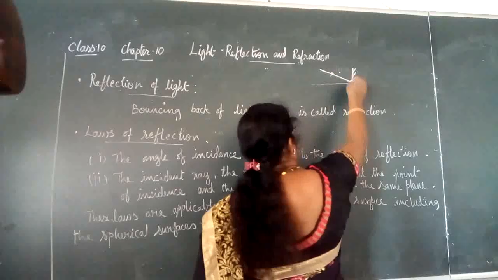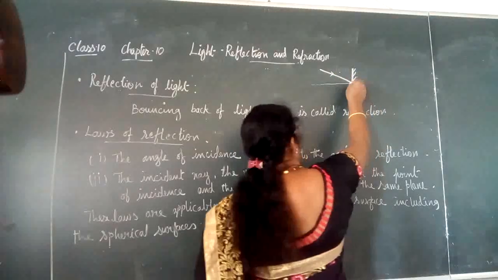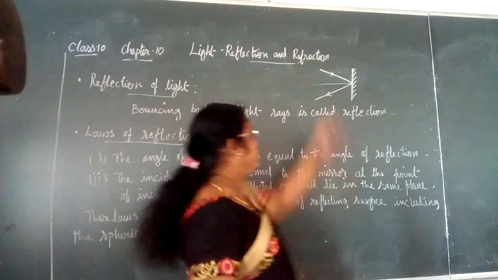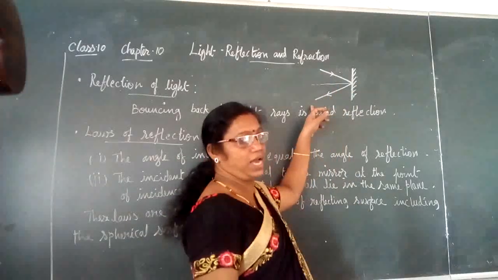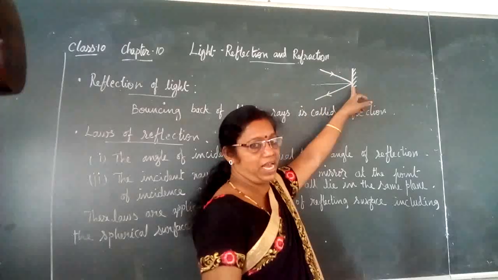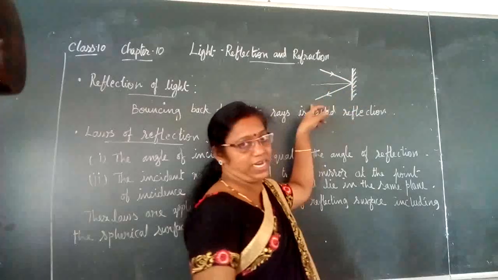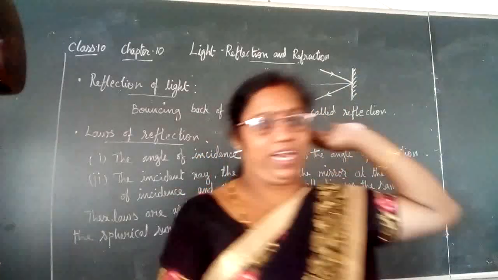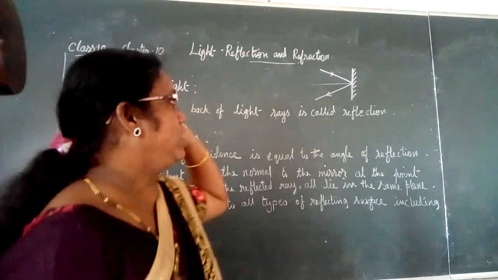Here it cannot enter, so it bounces back. This is the bounced light, which we call the reflected light ray, and this one is the incident ray of light.